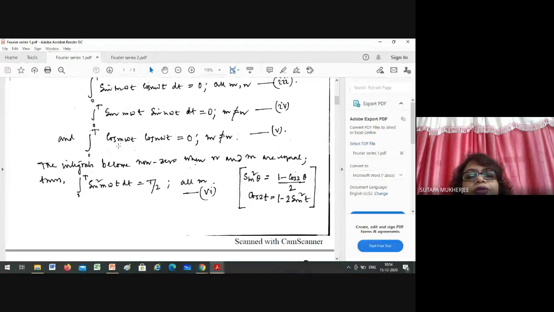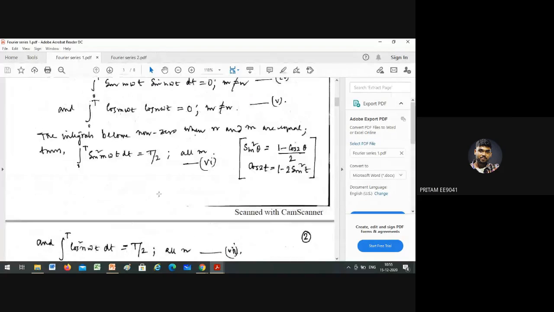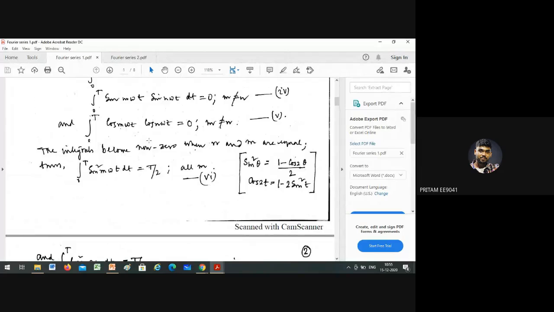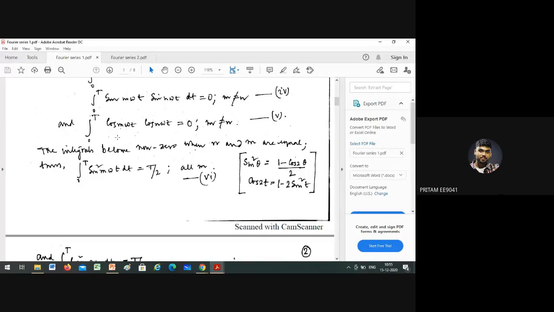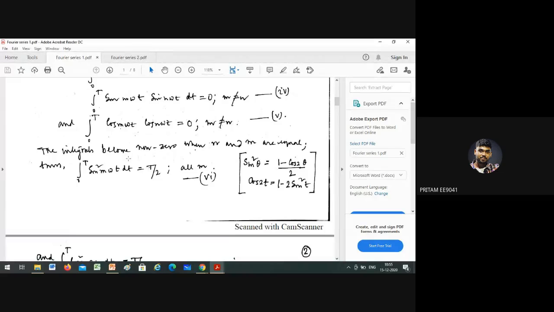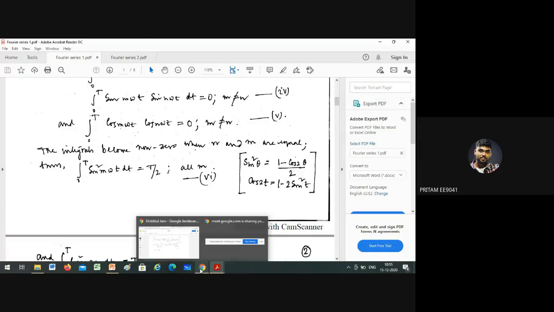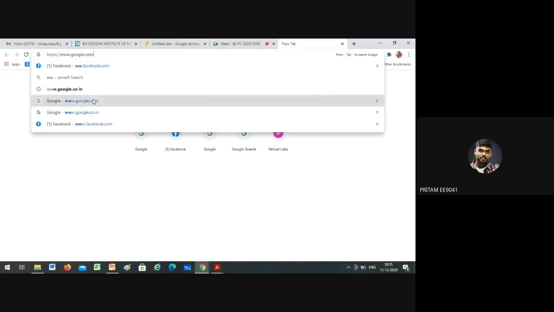How can you get cos omega t and cos n omega t? Take 1/2 common, then use the cos A cos B format: cos(A+B) plus cos(A−B). Pritham, tell me the formula clearly. Take 1/2 common, 1/2 into 2 cos A cos B. Basically you are getting 2 cos A cos B. The formula is cos of (m plus n) omega t plus cos of (m minus n) omega t. Pritham, is it right or wrong?